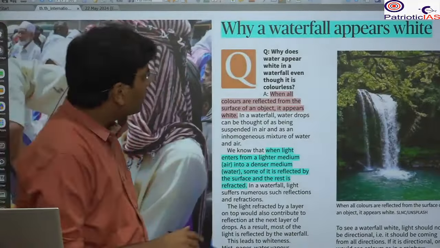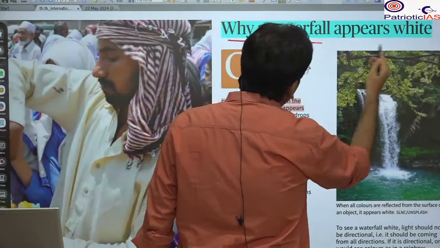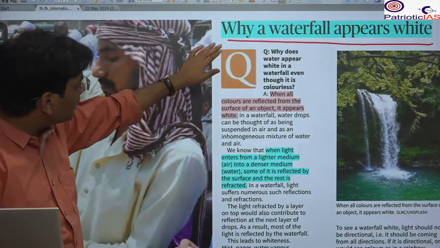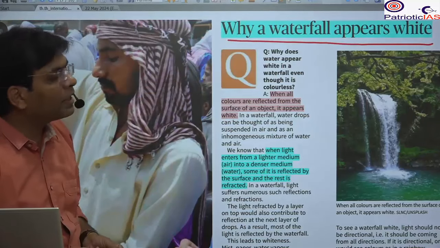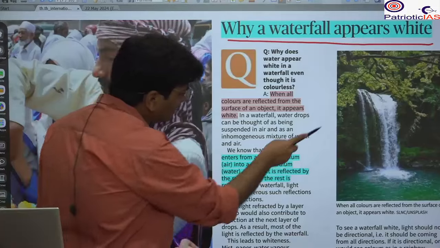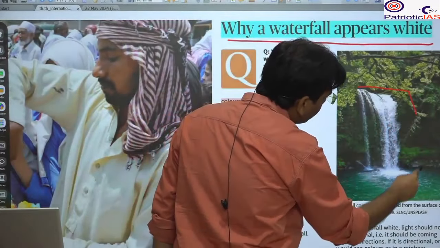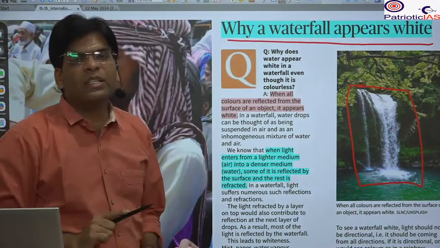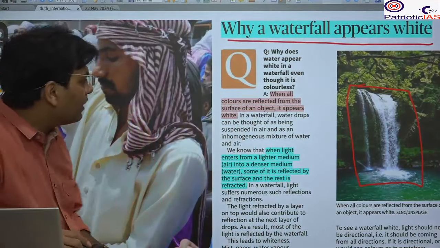Next important news is again from science, and this is very interesting. Here it is given why waterfalls appear white. You will see that waterfalls always look white. What is the reason? The main reason is refraction and reflection.